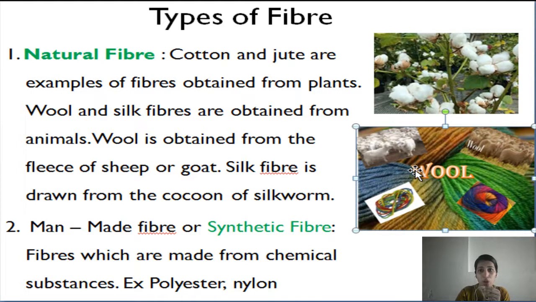Second is man-made or synthetic fiber. Fibers which are made from chemical substances, which are not obtained from plants and animals, are called synthetic fibers. Example, polyester, nylon, etc. Do you know which part of the sheep's body yields fibers?